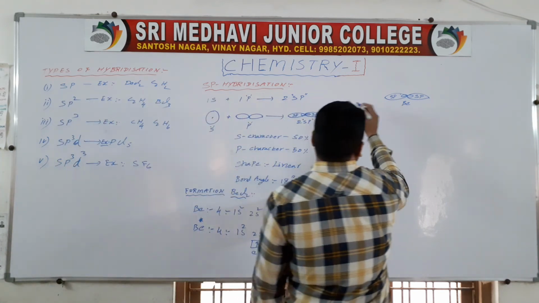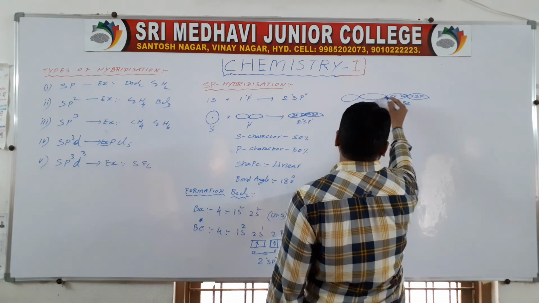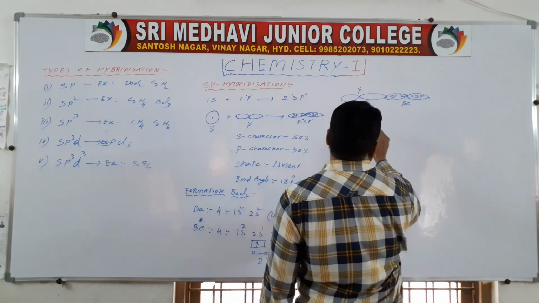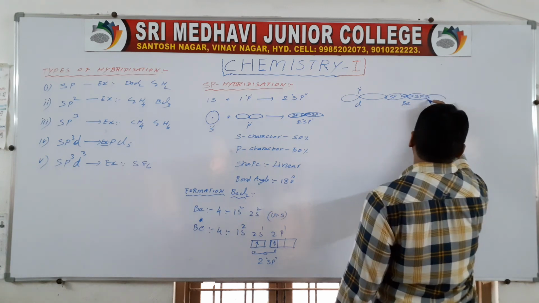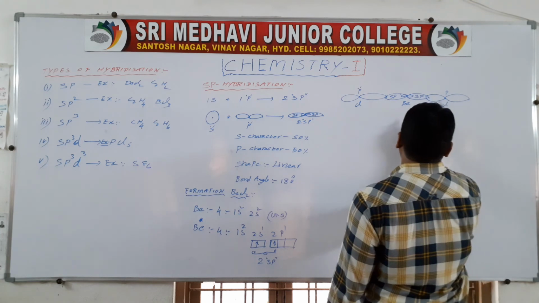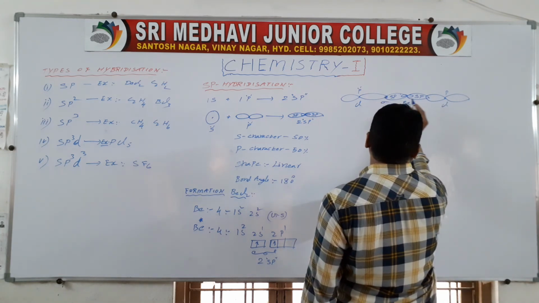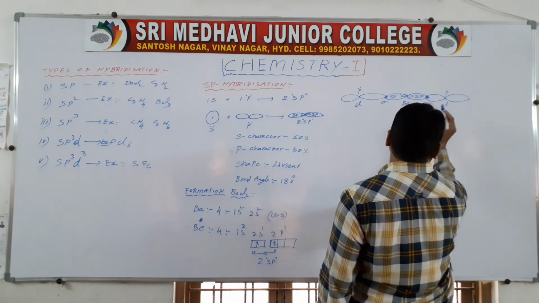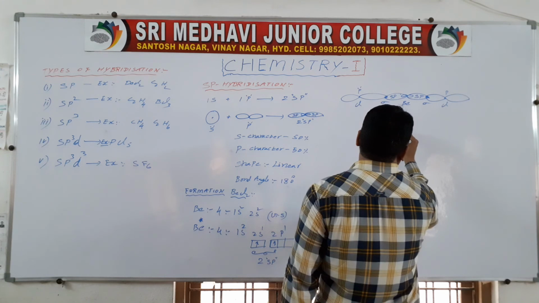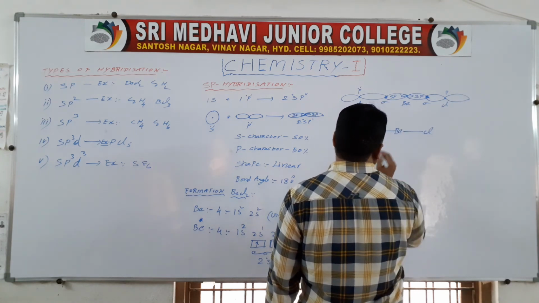Hybridization takes place: the p orbital of one chlorine atom overlaps, forming a sigma bond, and the p orbital of the other chlorine atom overlaps, forming another sigma bond. So the molecule can be represented as Be single bond Cl, single bond Cl.